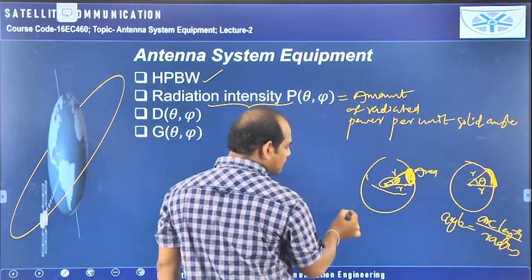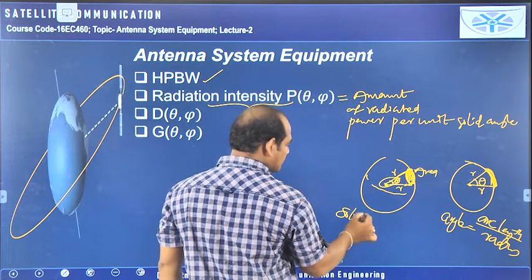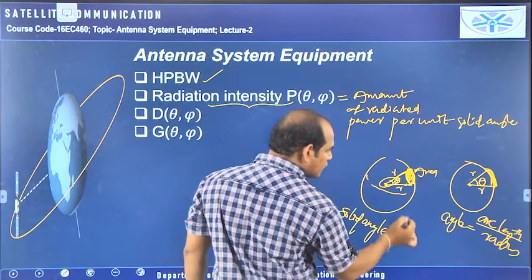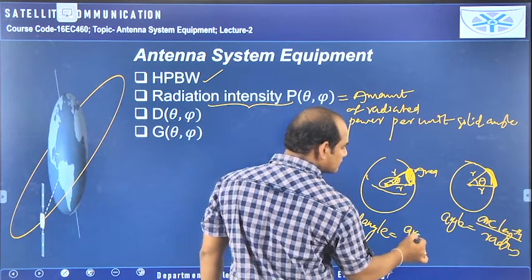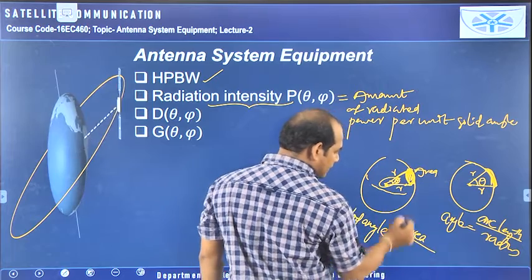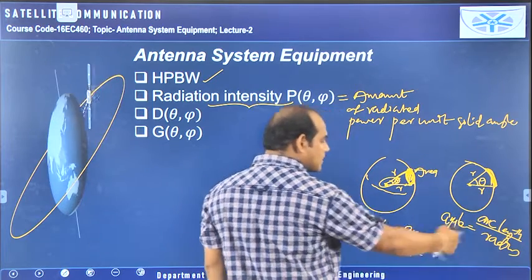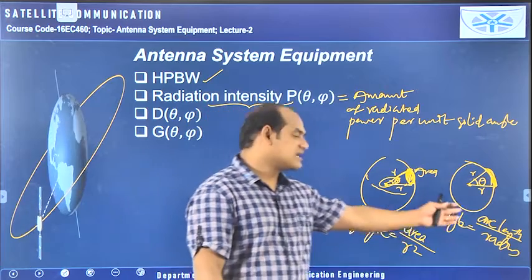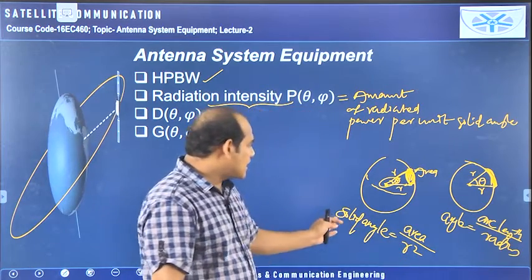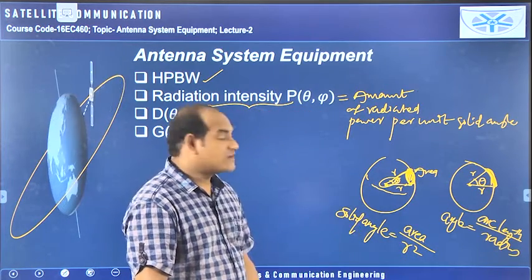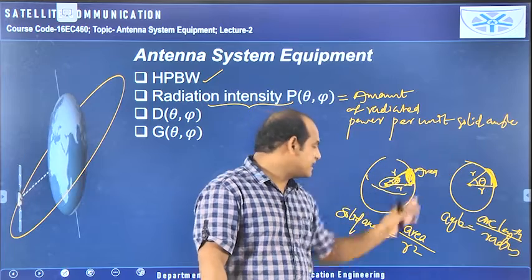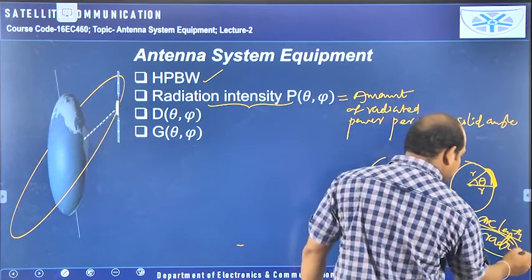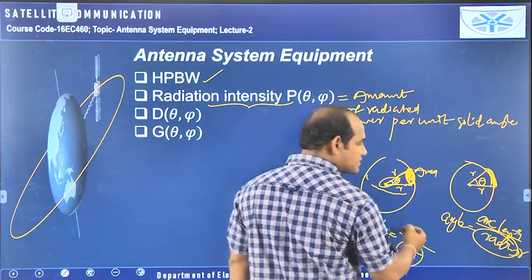Then the solid angle is defined as this particular area by r square. So you see the difference between the angle and the solid angle. Angle is equal to arc length by radius, but solid angle is equal to the subtended area divided by r square. Here radius r is fixed, so r square is fixed.